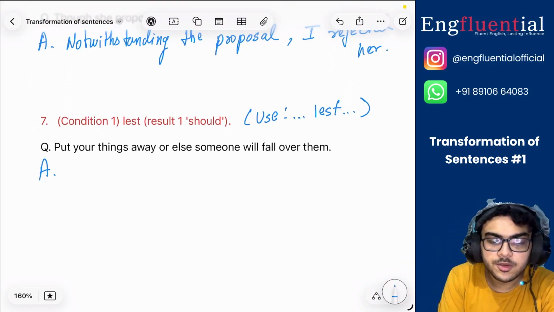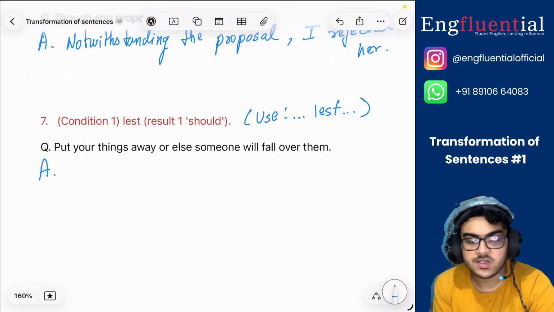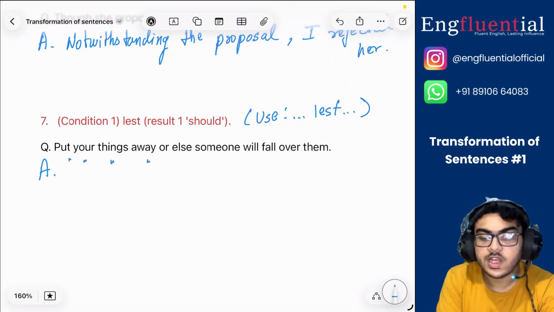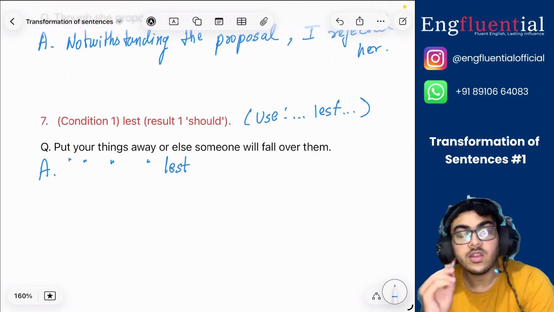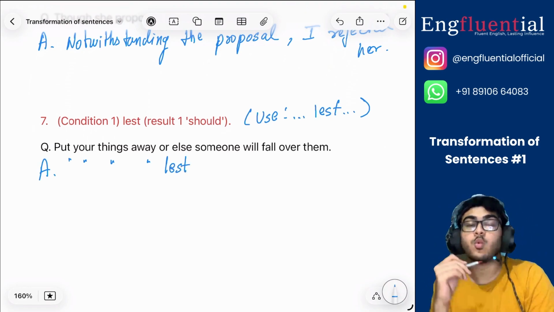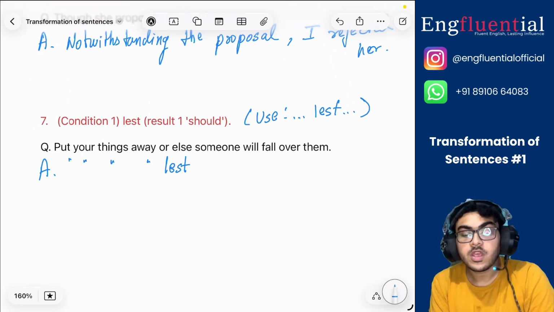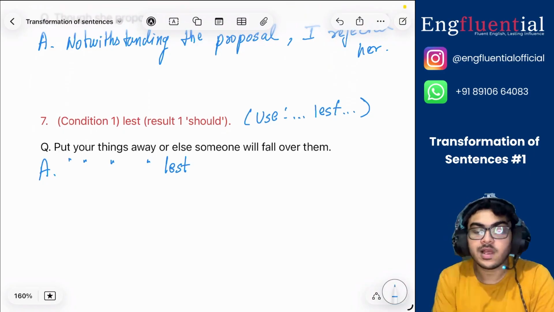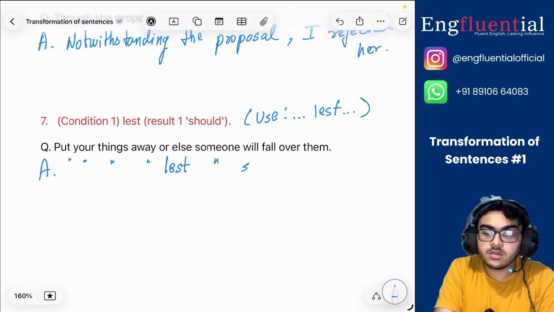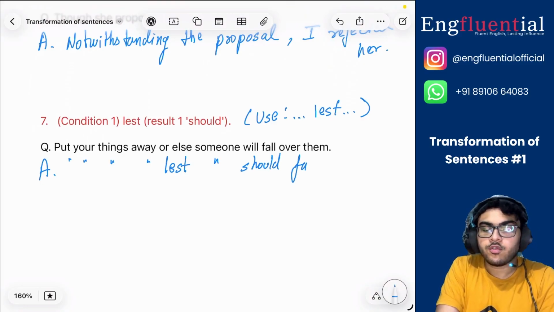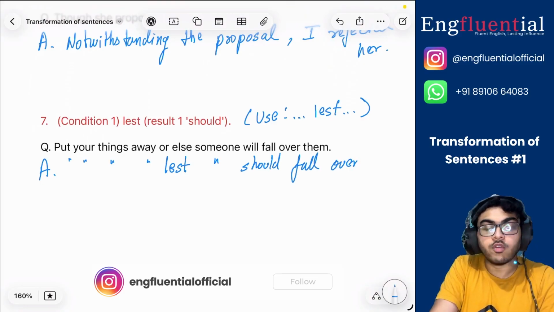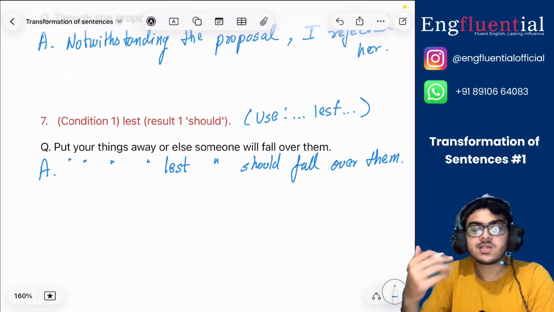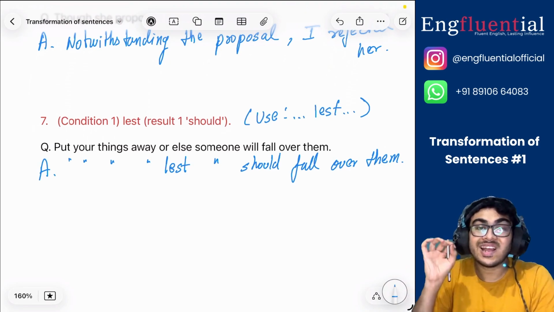So first I have to write the condition as it is, right? So I can say, put your things away, then I use lest. Now in the result I have to use the word should. Okay, so you have to use the word should in the result part. So put your things away lest someone should fall over them. Lest someone should fall over them. This is how you use lest correctly.